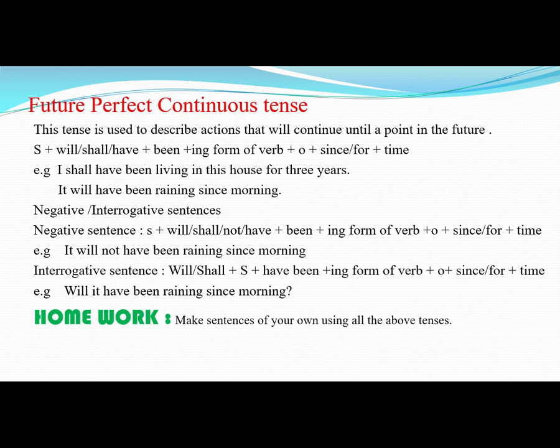For example, she will have been learning tables since morning. They will have been solving paper for 3 hours. Okay. For making negative, we'll put not right after will or shall. For example, they will not have been solving paper for 3 hours. She will not have been learning tables since morning.